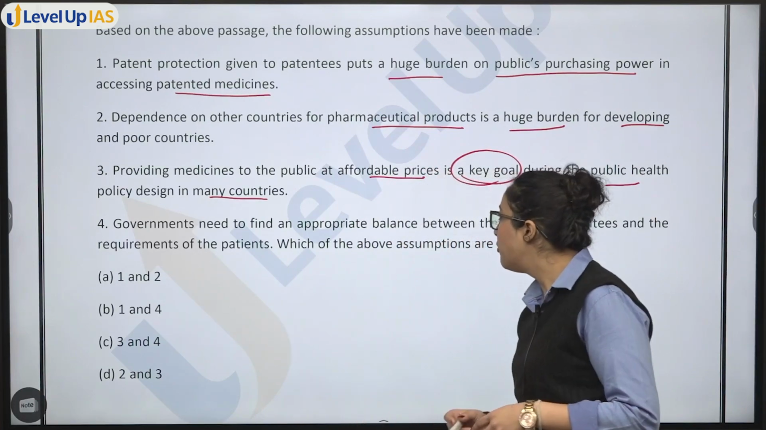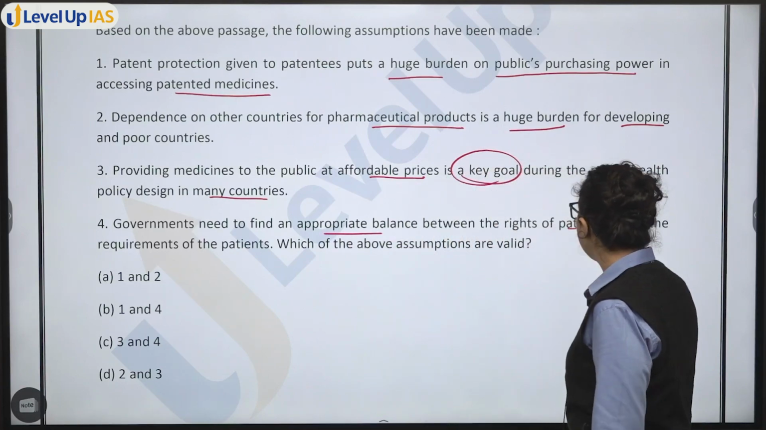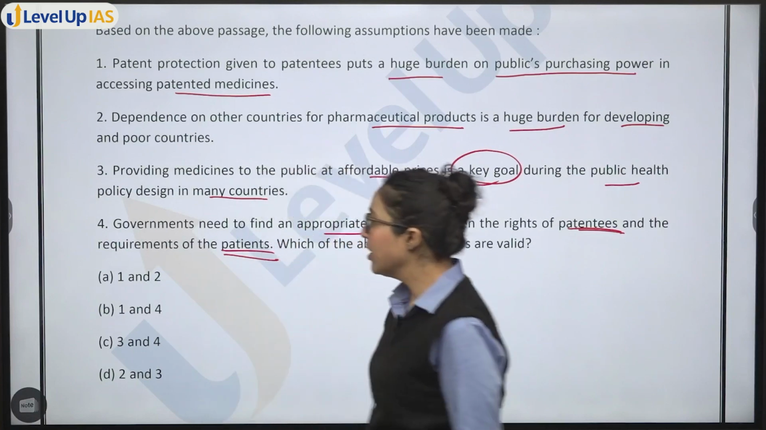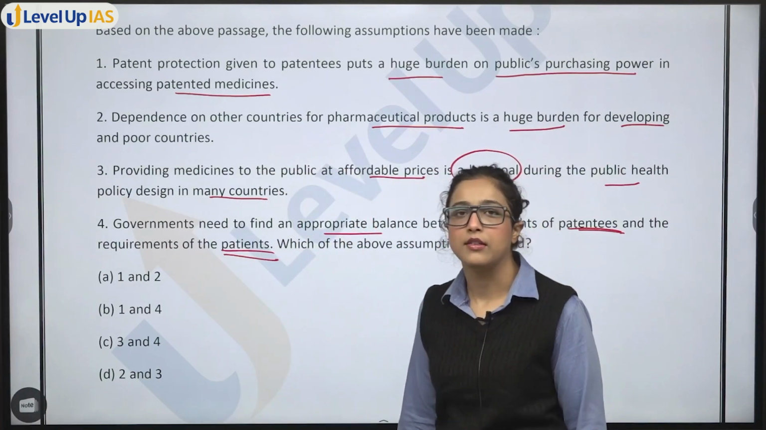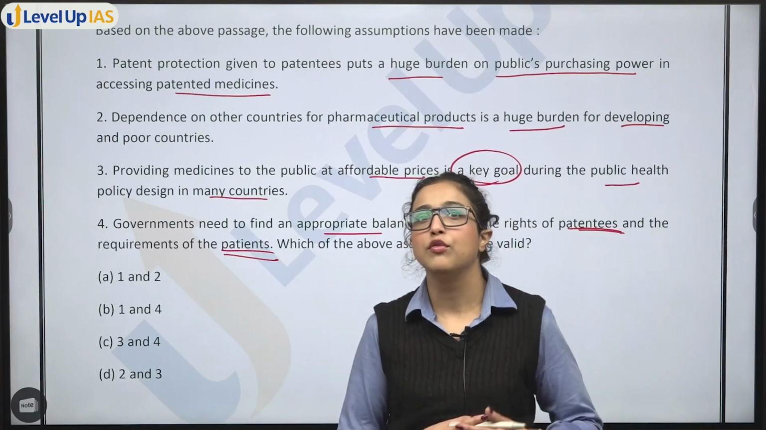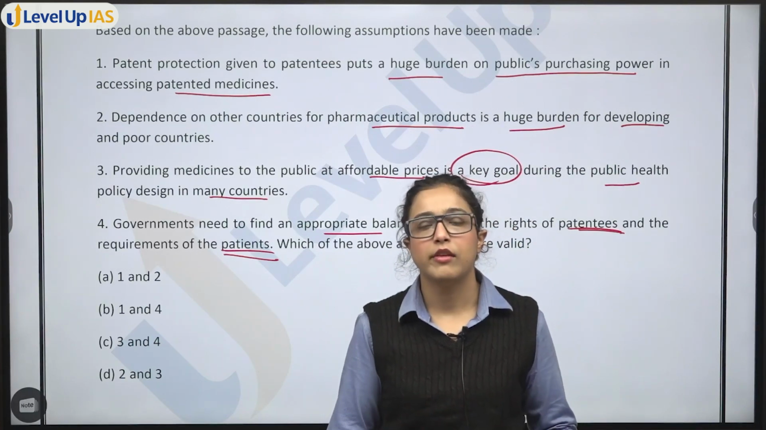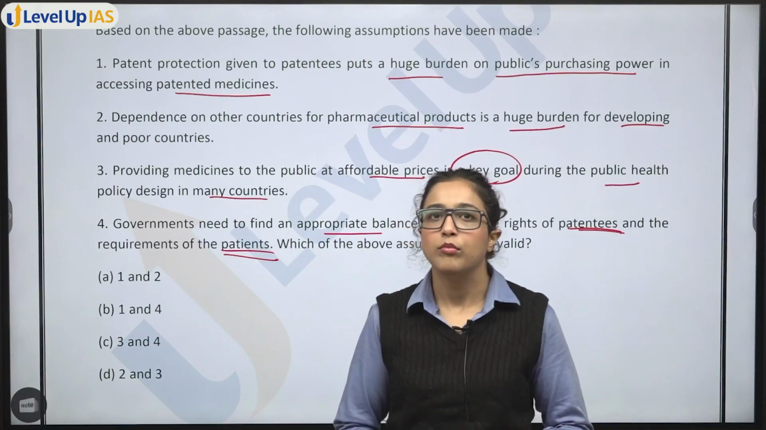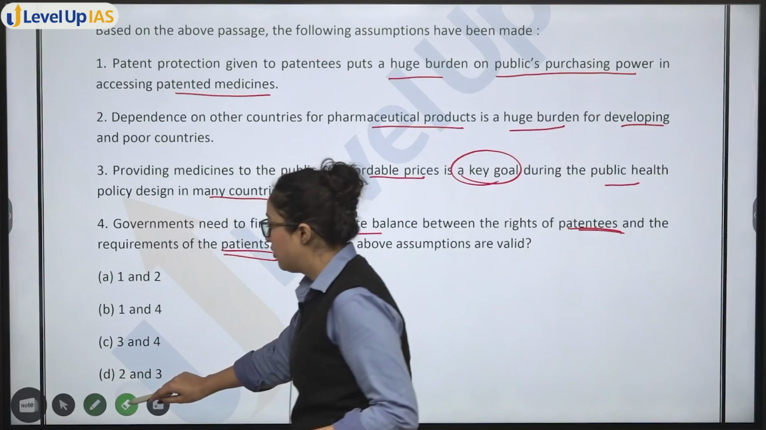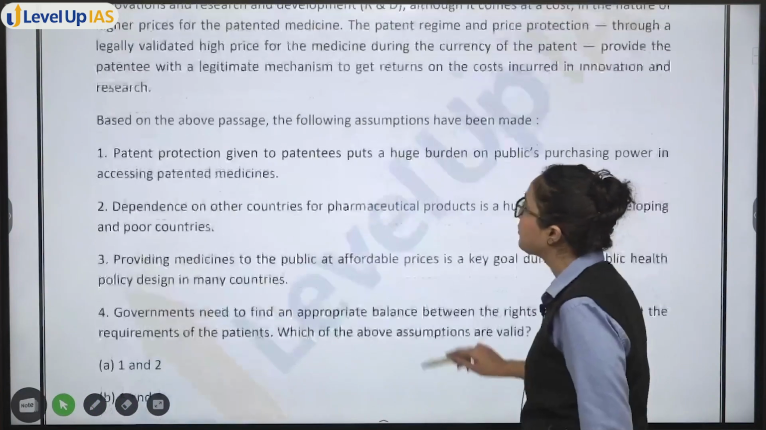Then you have: government needs to find an appropriate balance between the rights of patentees and the requirements of patients. Again, this is a very generalized answer. Obviously, if you do not give rights to patentees, they will stop doing research and development. They will stop investing in it because what is the benefit, right? Similarly, the government needs to find a balance. Now we will read the passage.